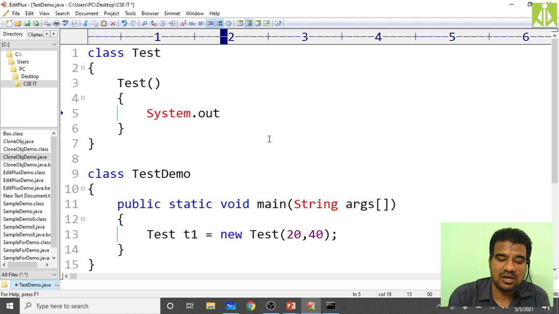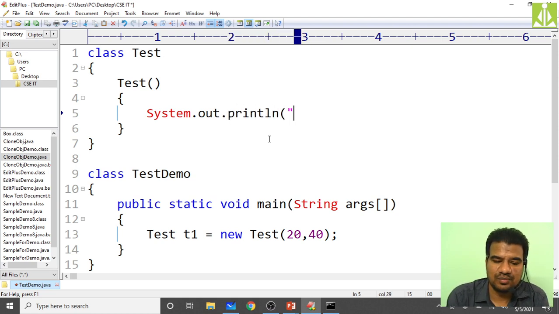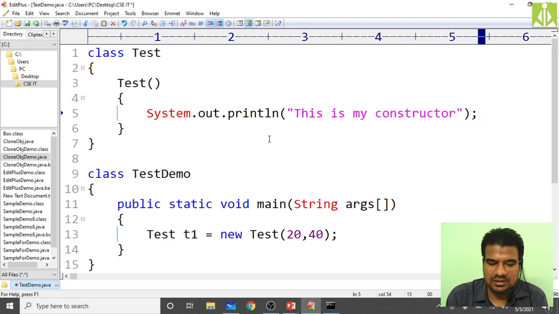So System.out.println, here you put the message. This is my constructor. Then inside it, remove these parameters, no need of these parameters.